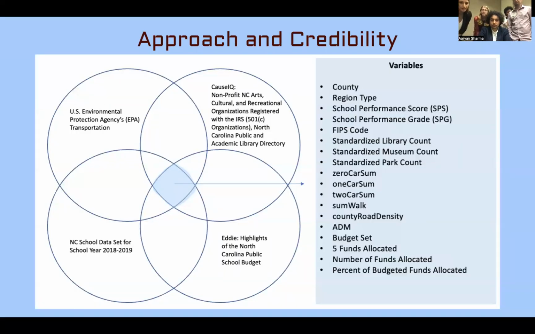So we utilize the EPA's transportation data as well as the NC school data set for the 2018-19 school year, along with the CAUSE-IQ, the North Carolina Public and Academic Library Directory, and the EDDI highlights of the public school budget.